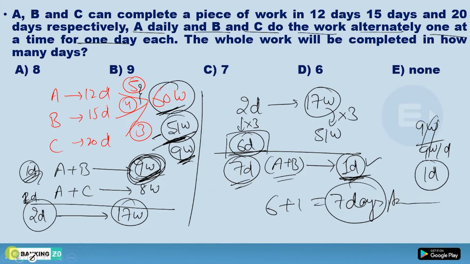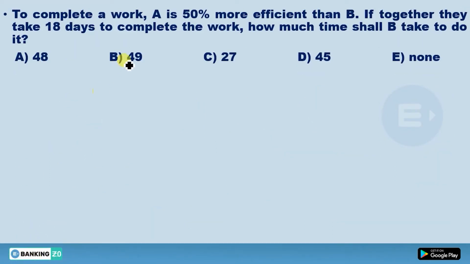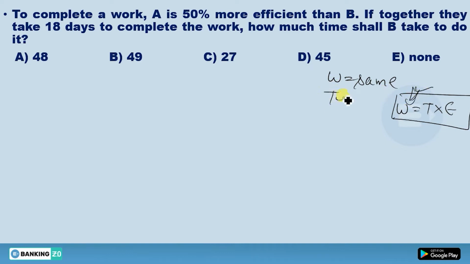Now move to the next one. This was the homework actually. So what is in the next question? Next question was: to complete a work, A is 50% more efficient than B. Now see one thing. If work is same, I have already told you work equals time into efficiency, and now I am saying if this work is same, then the relation between time and efficiency should be inverse. If you increase your time, your efficiency will decrease, or if you decrease your efficiency, your time will increase. Okay, and vice versa. So I hope this concept is clear. Time is inversely proportional to efficiency.